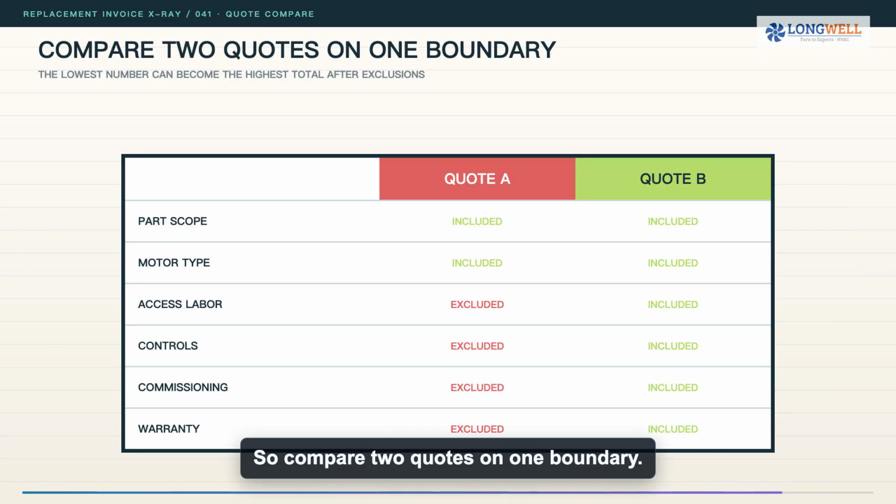So compare two quotes on one boundary. The lowest number may become the highest total after excluded controls, access labor, or commissioning are added back.